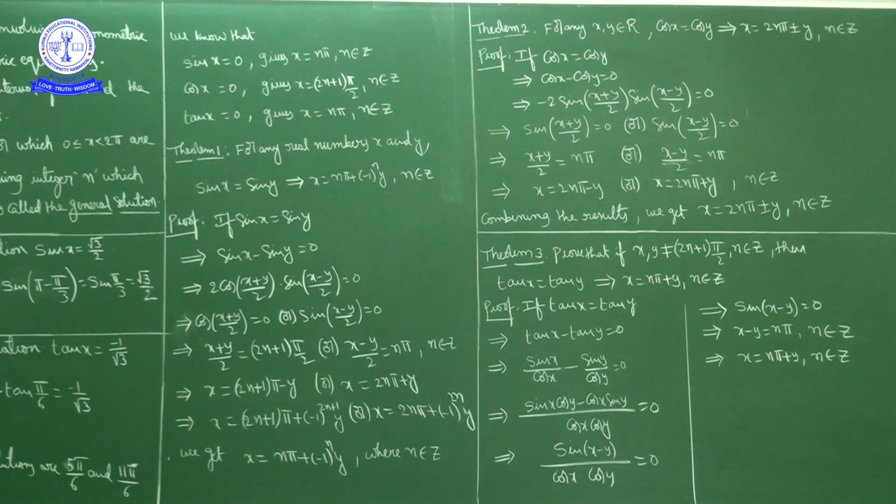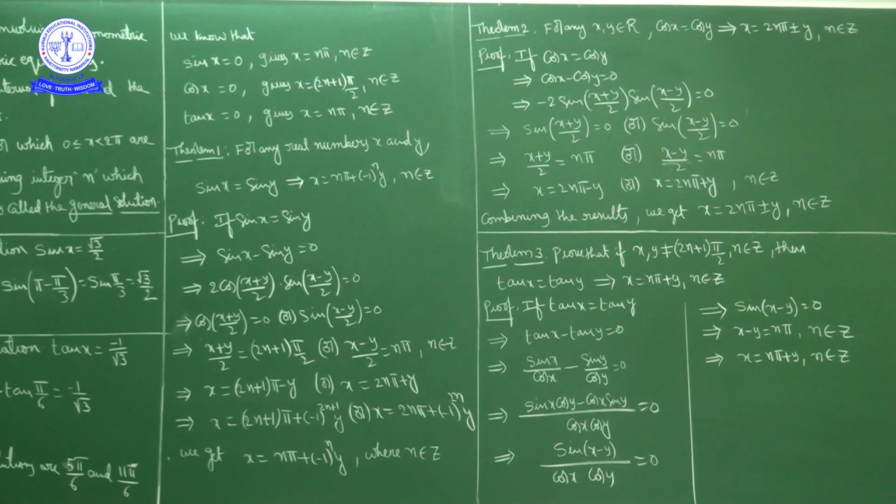So sin 0 is 0, sin pi is 0, sin 2 pi is 0, sin 3 pi is 0, sin 4 pi is 0, sin minus pi is 0, sin minus 2 pi is 0, sin minus 3 pi is 0. Sin x equal to 0, what does it mean? x is an integral multiple of pi. So sin x equal to 0 gives x equal to n pi, where n is any integer.